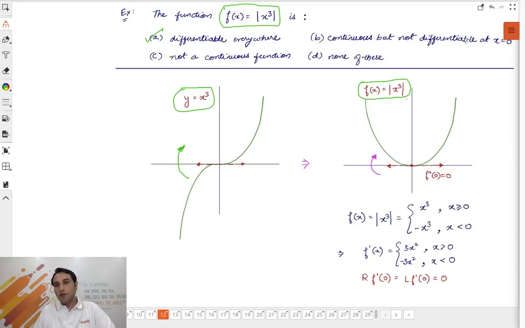And it is continuous but not differentiable at x is equal to 0. This is wrong because there is no sharp corner there. It is a smooth graph. Cool? You could have done it like this as well, but I wanted to do it simply graphically. Got it? Clear? The answer is simply A. That's it. Cool? Now, let's start increasing the level of the problems a bit, because the base concepts are in your mind. Cool? Chalo.